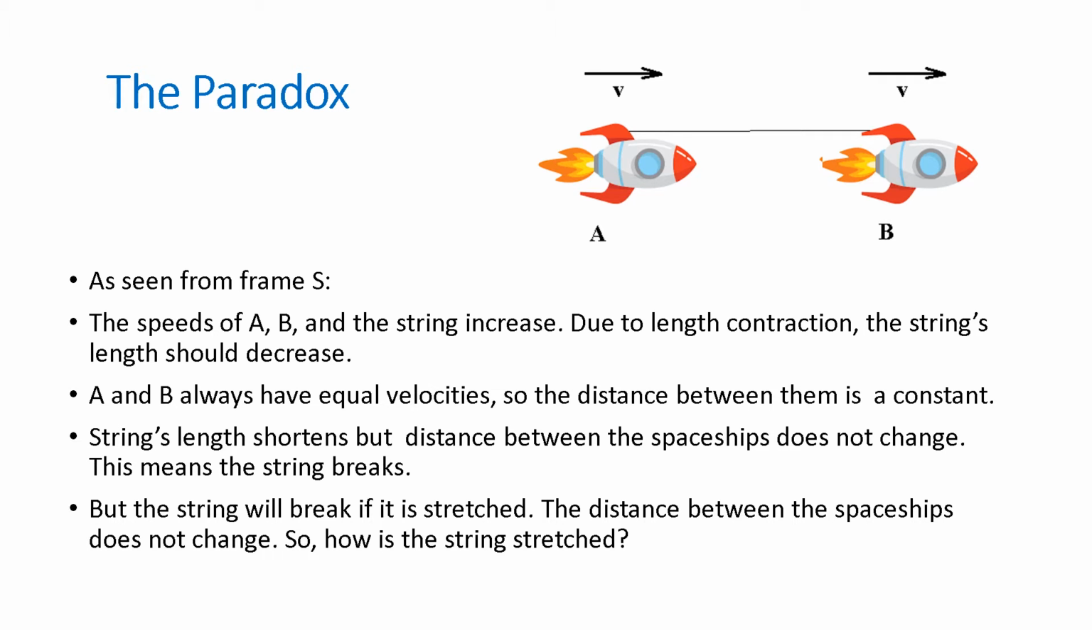But the string will break only if it is stretched. The distance between the spaceships A and B does not change. So how is the string getting stretched?